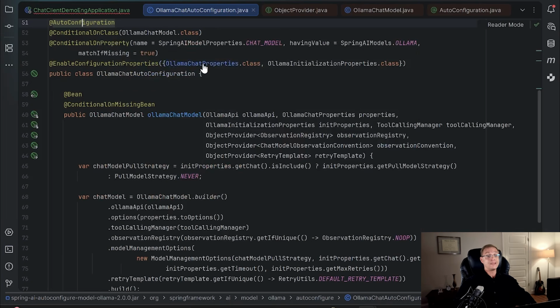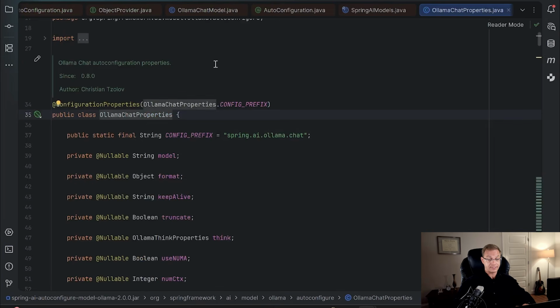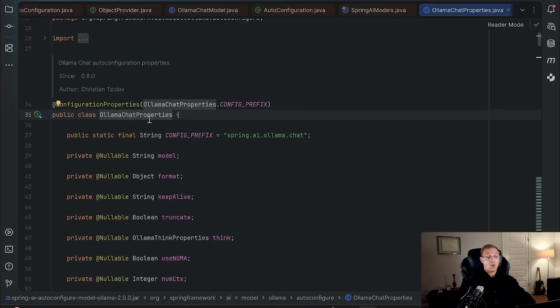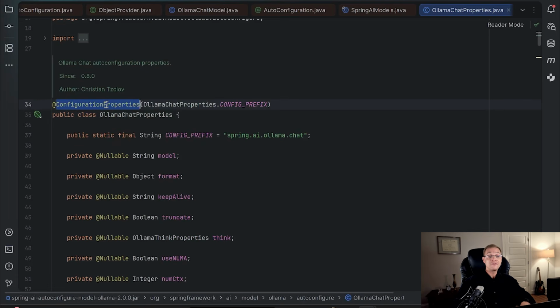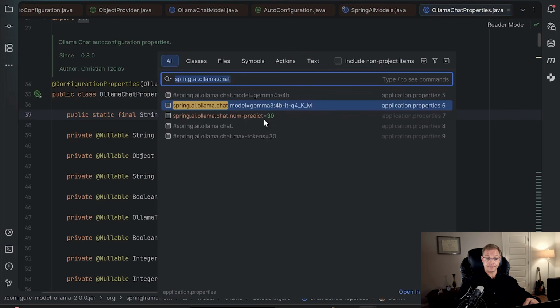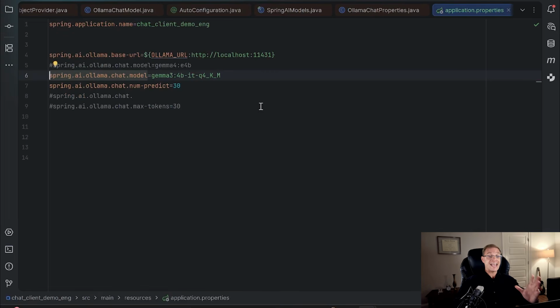Then it will enable Ollama chat properties, and here we can configure the name of the model, numPredict, the maximum number of tokens per request, and other useful parameters. Ollama chat properties is marked by configuration properties, so all the values will come from the environment with this prefix. And if we search for this one, double shift, we will find the exact location where it can be configured.